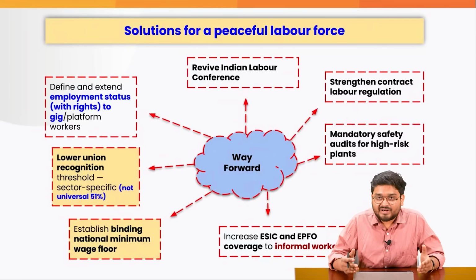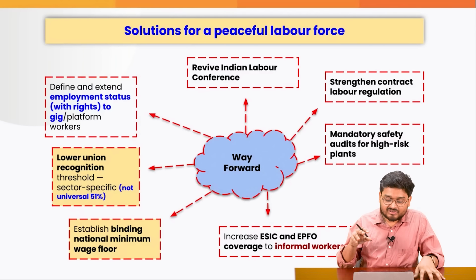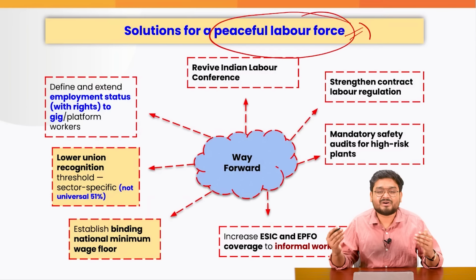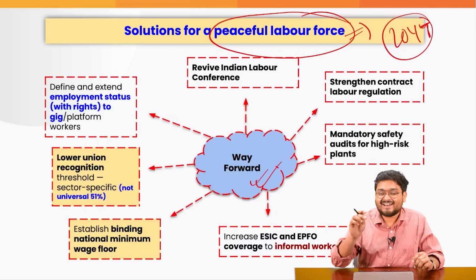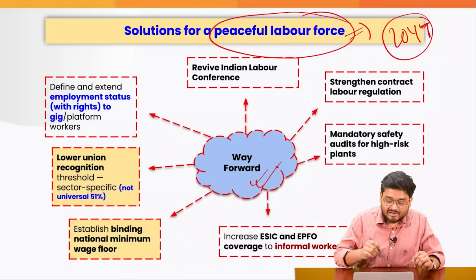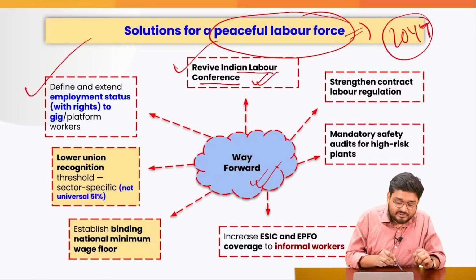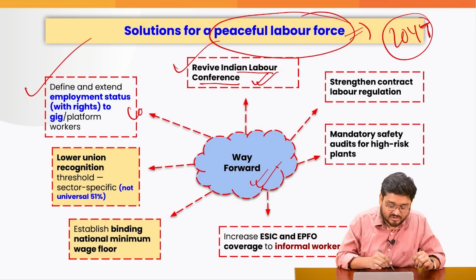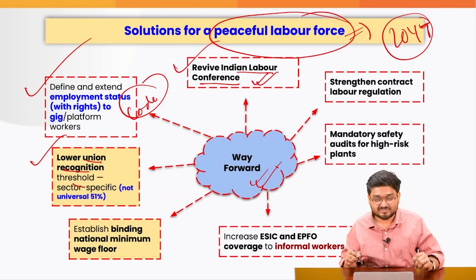Now, on this May Day, what would be the best practical outcome of all these discussions? Firstly, we have to understand we need a peaceful labor force for a peaceful and prosperous India and a Viksit Bharat by 2047. And that is where we have to take some way forward. Firstly, let us revive the Indian Labour Conference to bring up labor issues at the national level. We have to define proper rights for gig and platform workers in the code directly. We have to also lower the union recognition threshold.